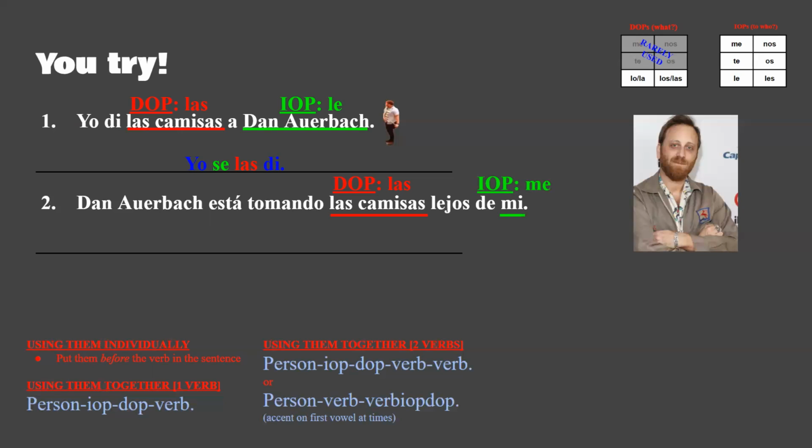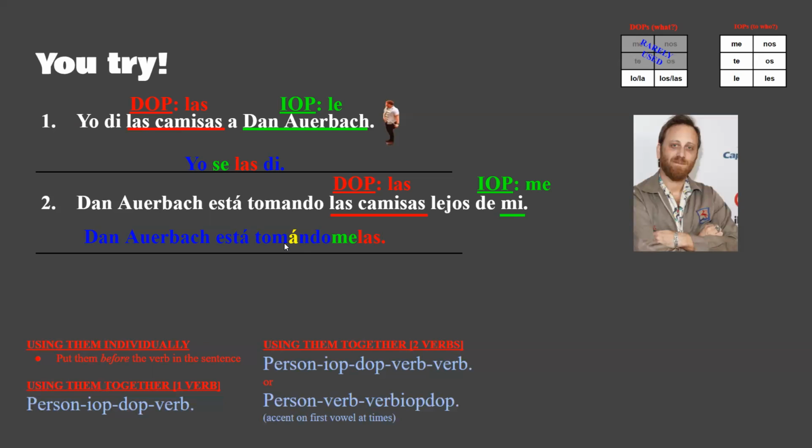So there's two options you can do. As I said, you can put them both before the verbs, or you can smash it on the second verb. In this case, I smashed it on the second verb, and you have to have an accent. So Dan Arbach, we keep that the same. Está tomándomelas. That kind of looks weird, but that's what it's like. It's one word, tomándomelas. And that A has to have an accent because whenever it's like this,